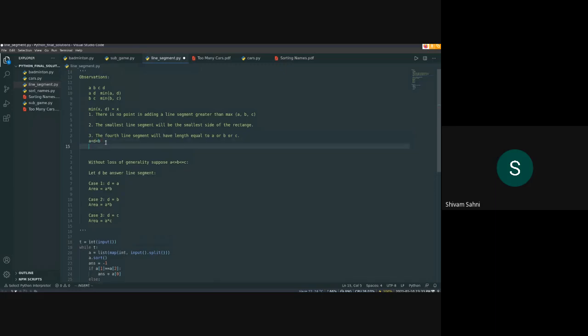Let's choose one of these A, B, C as the line segment that goes in parallel with D. So let's choose A first. Is it fine? D and A. Yes. So what would be the minimum of D and A? A, right? A is the minimum segment.